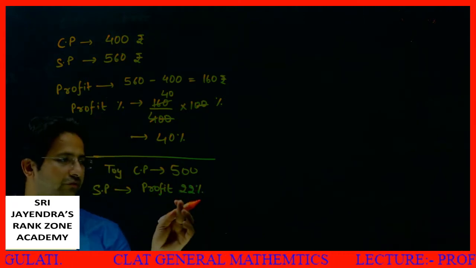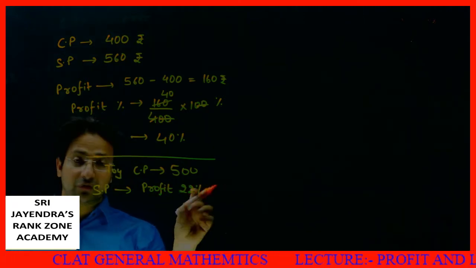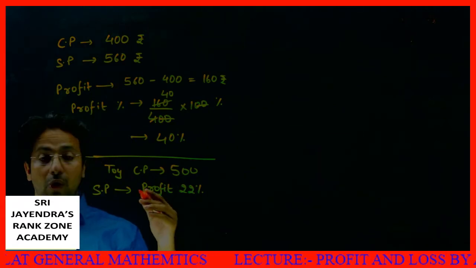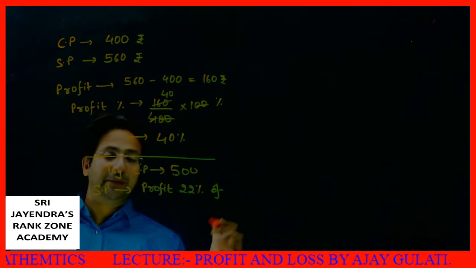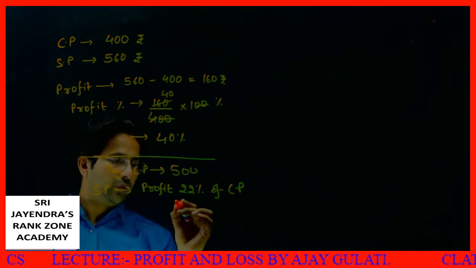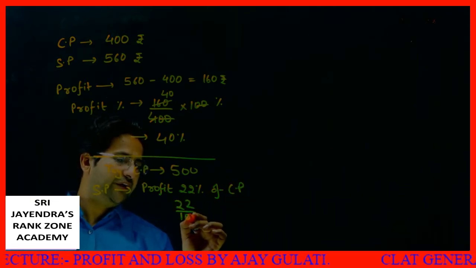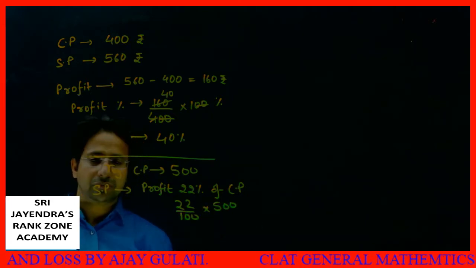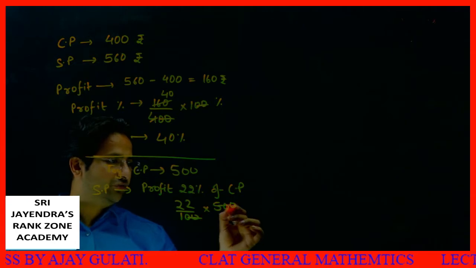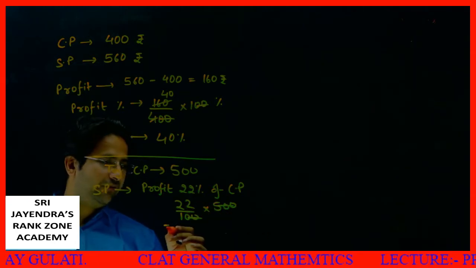Okay, so if the profit is 22%, profit is always calculated on CP. So I'll say profit is 22% of CP. What is CP? 500. I'll cancel these two zeros. 22 into 5 will give me what?